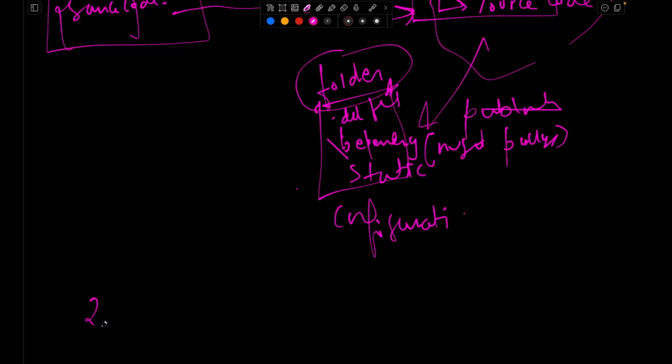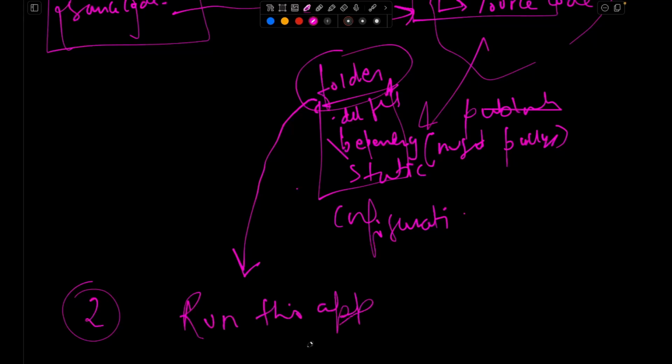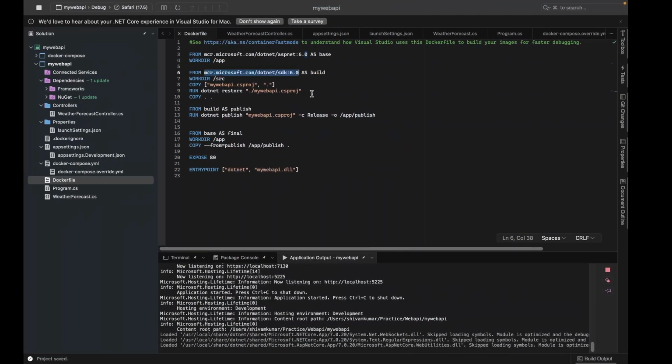Now my second step would be to get everything from this folder and then run this application, right? All these steps that are needed to build and run this application, I'll mention in my Docker file. If you go to my Docker file, you will see I'm using this Microsoft .NET image to build my application. It contains all the SDKs and every tool to build this application. What I have done is I have just set my working directory of the container.